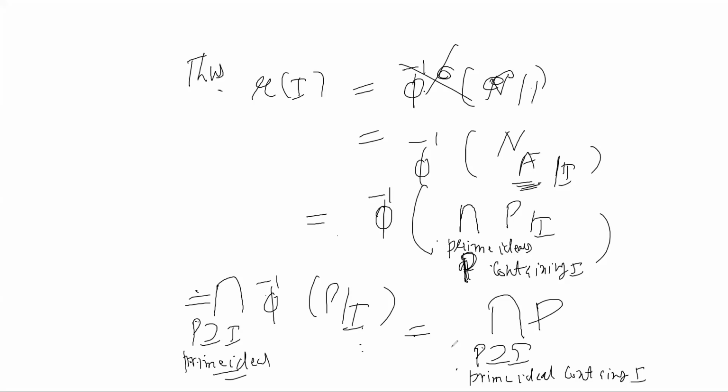Now we have a last proposition about radicals. Suppose you have two ideals such that their radicals are co-prime, then you can just see that the ideals are actually co-prime. So this is a proposition. If two ideals are co-prime, then their radicals are also co-prime. This is what this proposition says.